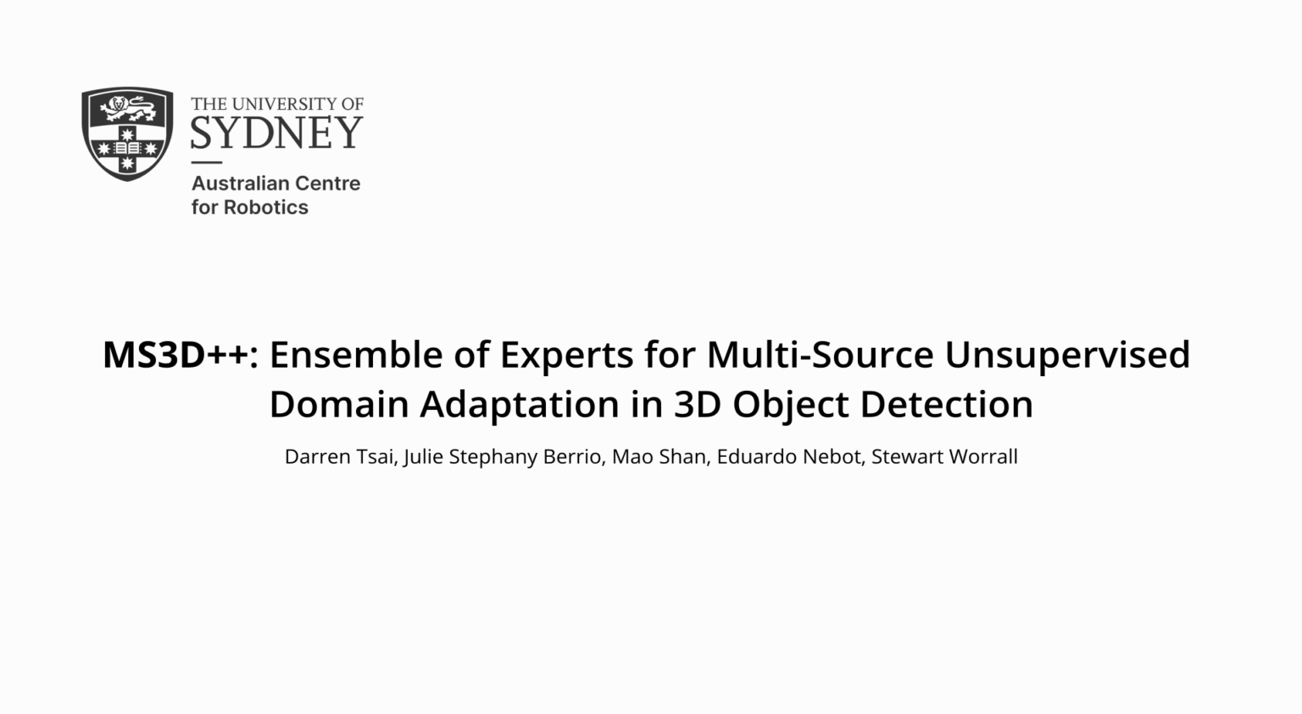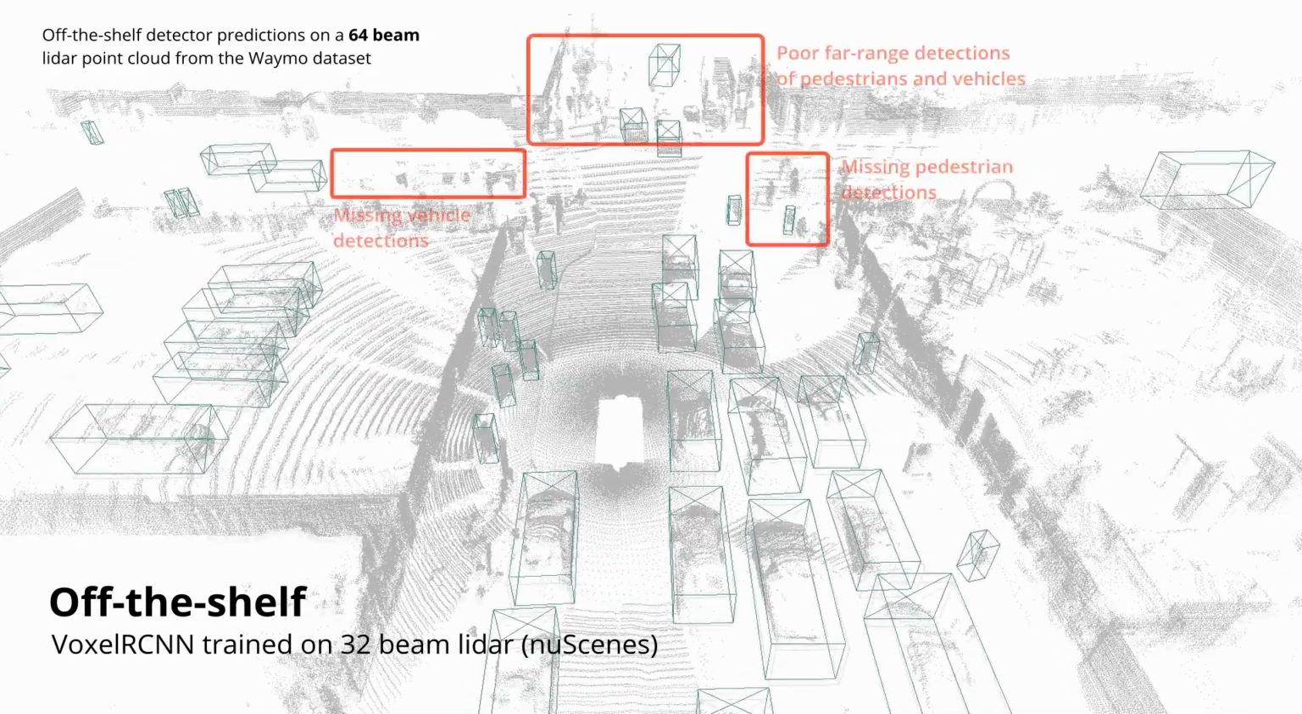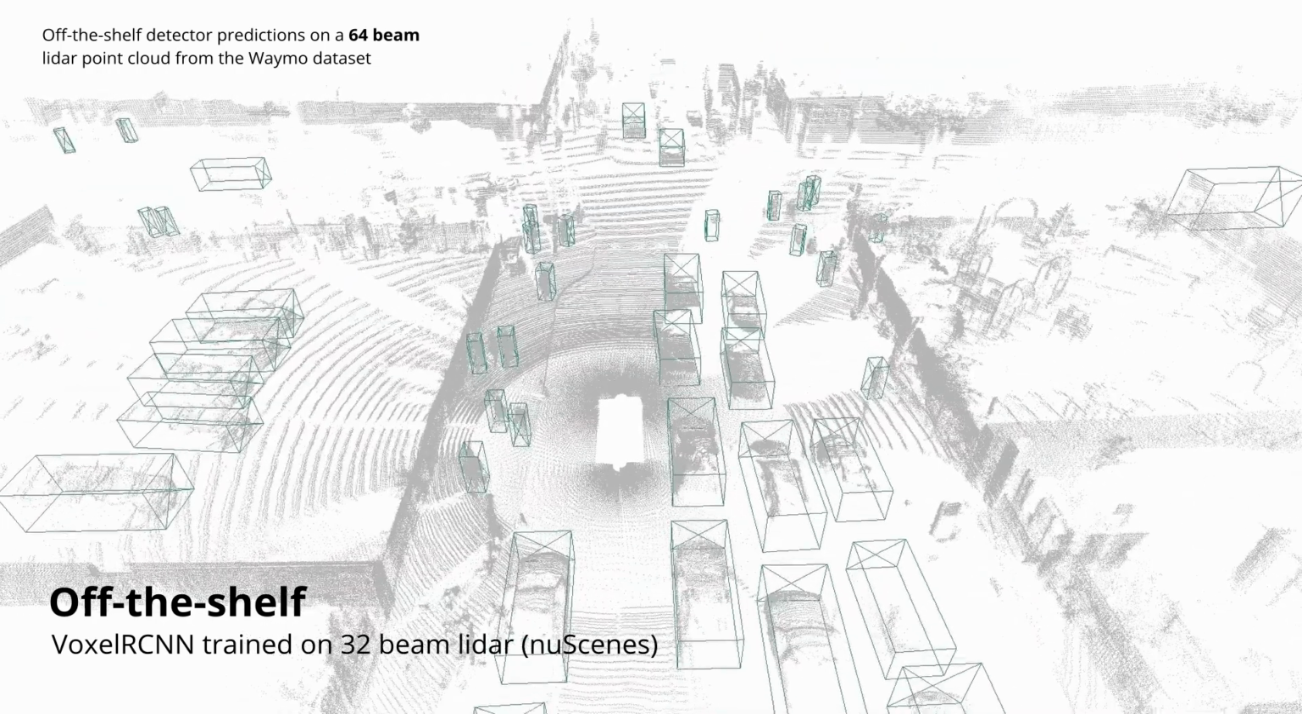In this video, we present MS3D++, Ensemble of experts for multi-source unsupervised domain adaptation in 3D object detection. Deploying 3D detectors in unfamiliar domains can result in a significant drop in performance. This drop is due to the domain shift caused by variations in lidar, geography, or weather, which differs from the data that the detectors were trained on.